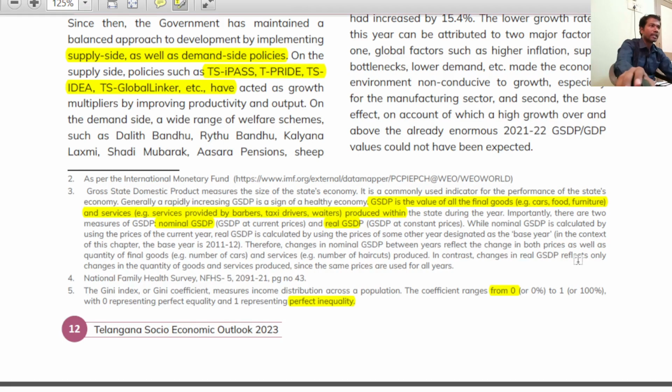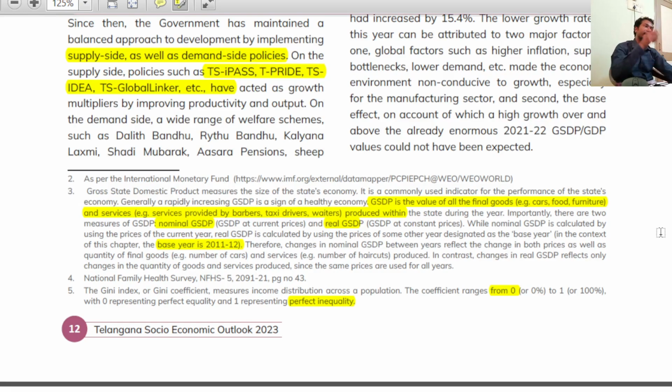Please listen, in nominal GSDP there is price variation, because prices are not constant here. Please understand the difference between current prices and constant prices. In current prices, we take the present prevailing prices, and we calculate the price difference as well as the quantity difference every year. That is the reason. In real GSDP, the prices are constant. The base prices are fixed with respect to a particular financial year. In fact, the base year is 2011-12. Right now, the base year is 2011-12. It means what?